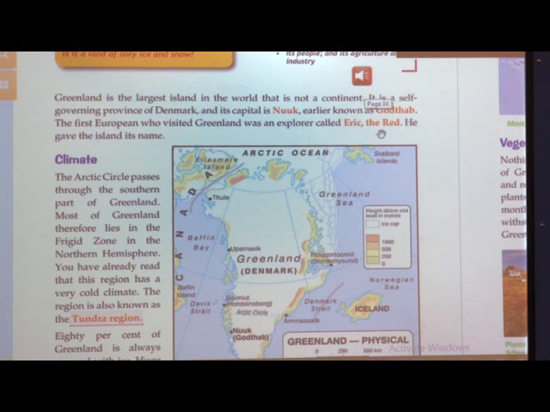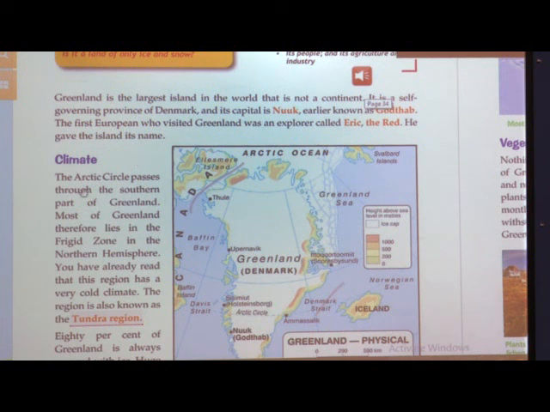Erik the Red was a European. Where was he from? From Europe, and he was the first European to explore. Explore means to search for new things, to go to new places and try to find out new things from there. So, Erik the Red gave the name Greenland to this island, to this country.